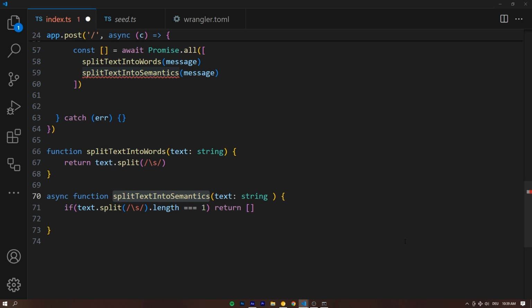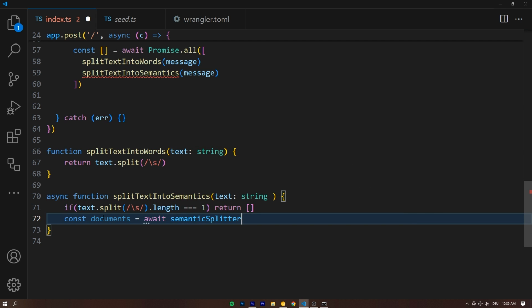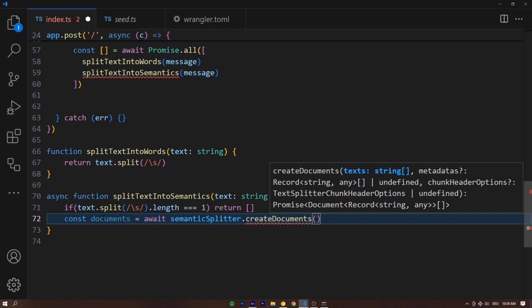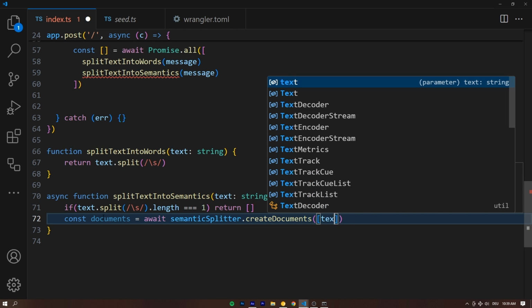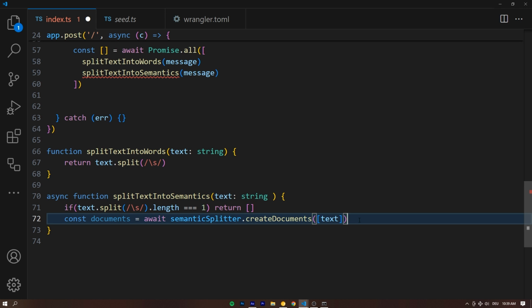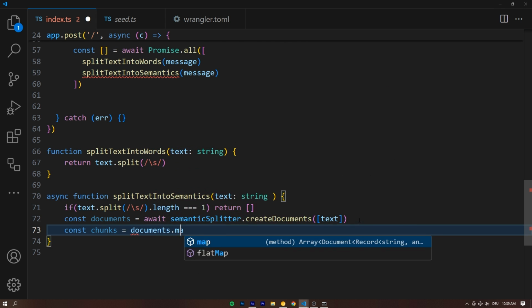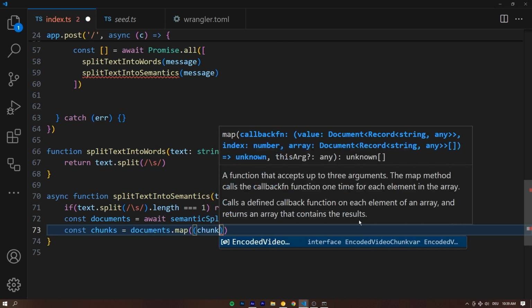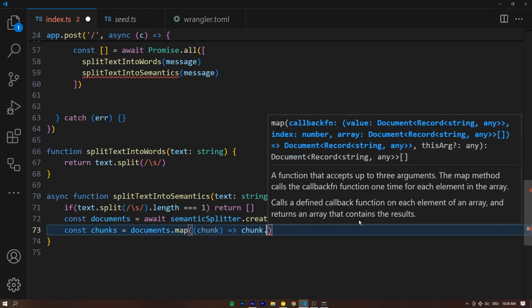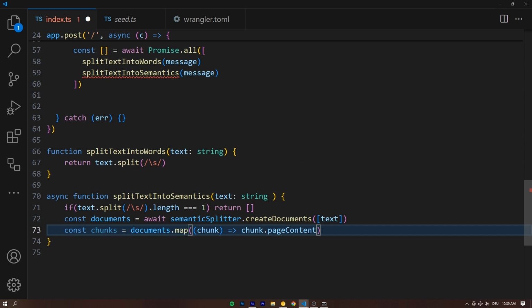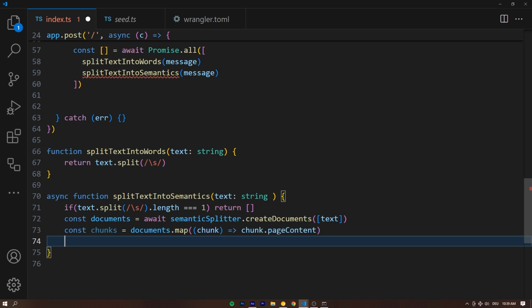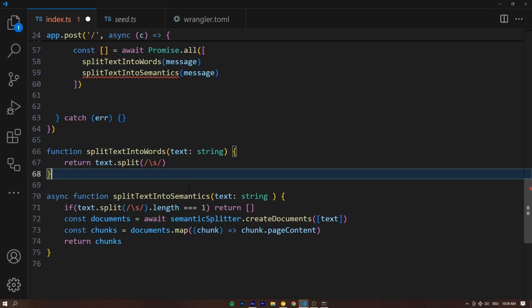Beautiful. Okay, that semantic splitter is going to be very useful down here in our function, splitTextIntoSemantics, because what it allows us to do is declare a const documents, and this is going to be equal to await semanticSplitter, what we just created together, .createDocuments. And this takes an array, but the array is only going to have one element, and that is going to be the text that we pass into this function. And now the actual chunks from that, the const chunks, are going to be documents.map. So we're going to go through each result, and for each chunk we get in the callback function, we're going to return the chunk.pageContent, which is just the actual chunk, right? It has some other information we don't really need, like the metadata. Who cares, right? We don't care about it. And then we simply return the chunks from this function.